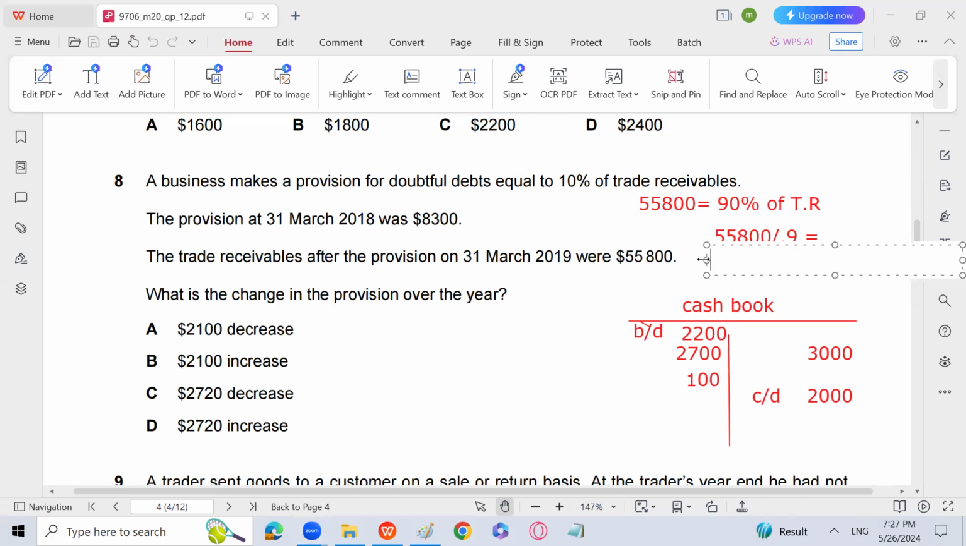55,800 divided by 0.9, 69,750. And 10% of this is going to be our provision, and that is 6,975. And the overall brought down provision is 8,300. And now we need a provision of 6,975. So it means that provision is going to be reduced. But I don't think so. This will work for us. Let me check it.